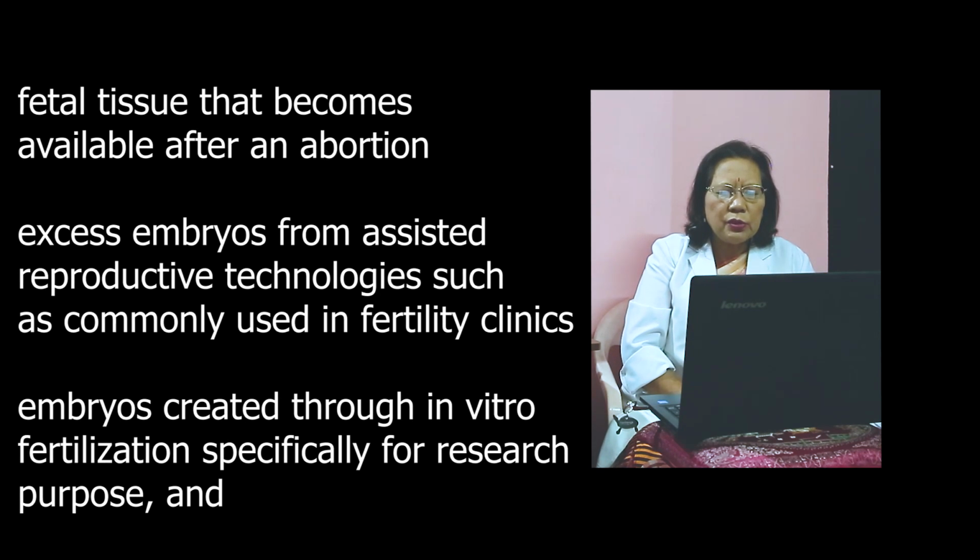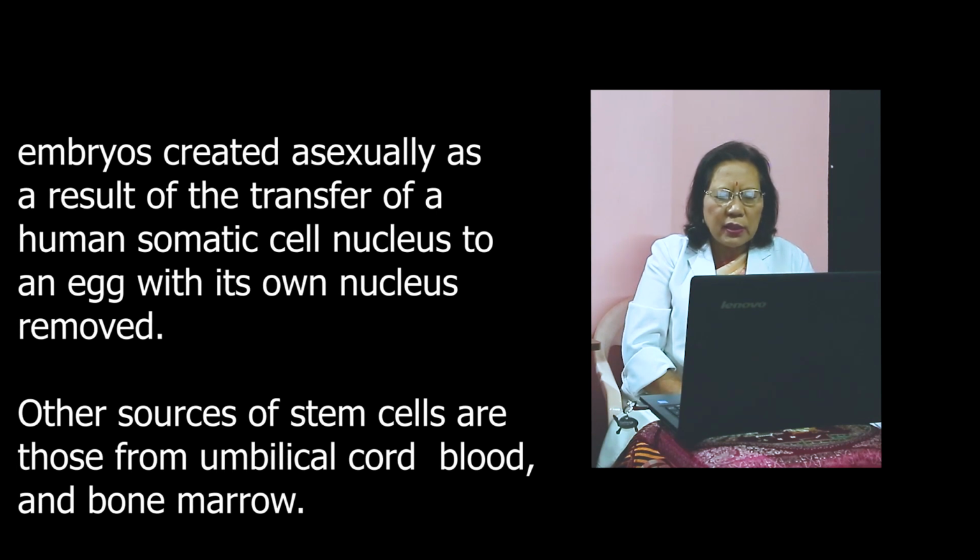Potential sources of stem cells are fetal tissue that becomes available after an abortion, excess embryos from assisted reproductive technologies such as those commonly used in fertility clinics, embryos created through in vitro fertilization specifically for research purposes, and embryos created asexually as a result of the transfer of a human somatic cell nucleus to an egg with its own nucleus removed.